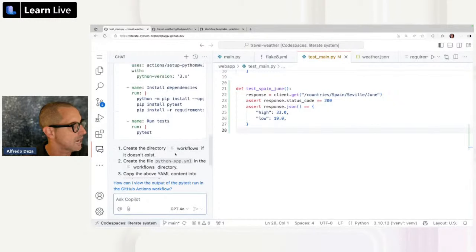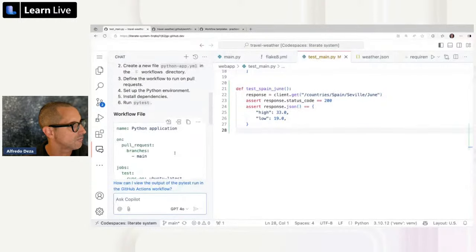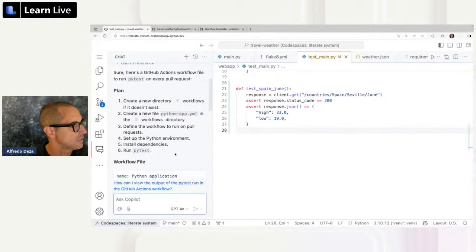It says python-app.yaml, which sounds kind of generic. Create a new directory in workflows if it doesn't exist. Sure. I don't like python-app. I'm going to call it PyTest.yaml, because it's useful to be able to recognize it later.